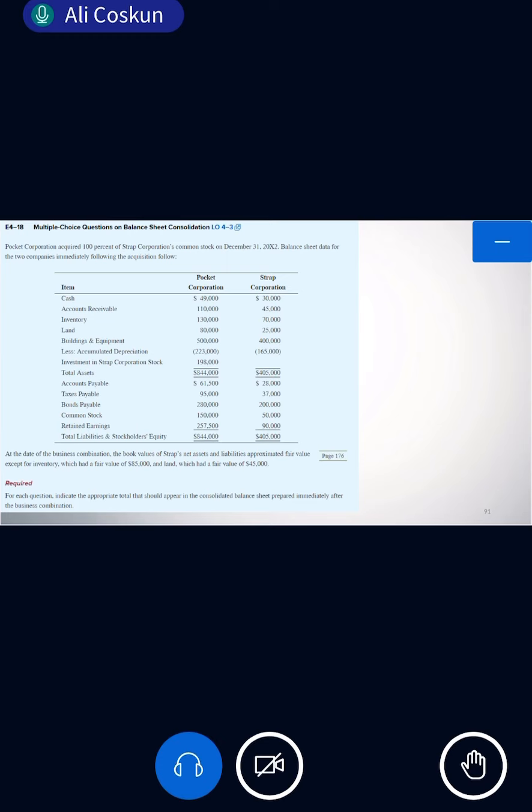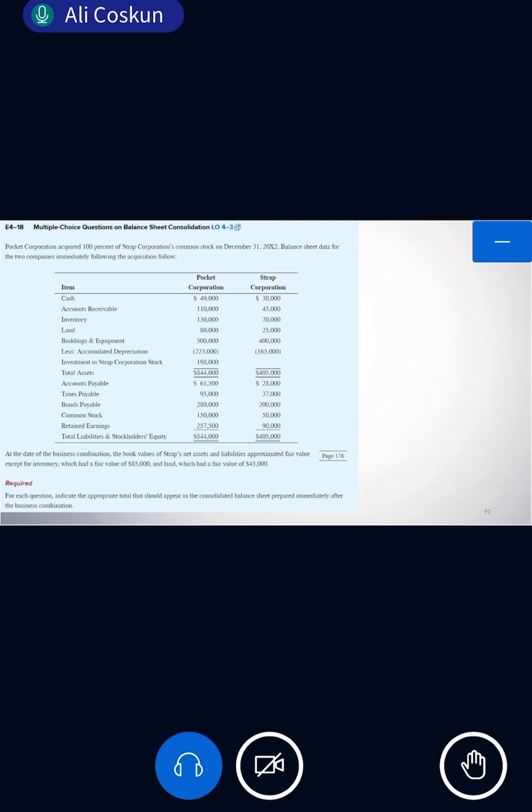So what is the Strap company's fair value of land? But that is book value, be careful. Not in the table. You should look at the paragraph below. Fair value of land for the subsidiary is 45, exactly. So in this case, 80 book value of parent, 45 fair value of subsidiary, together 125.